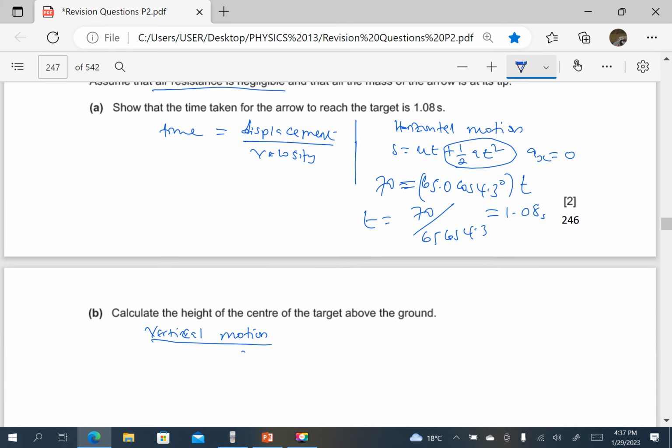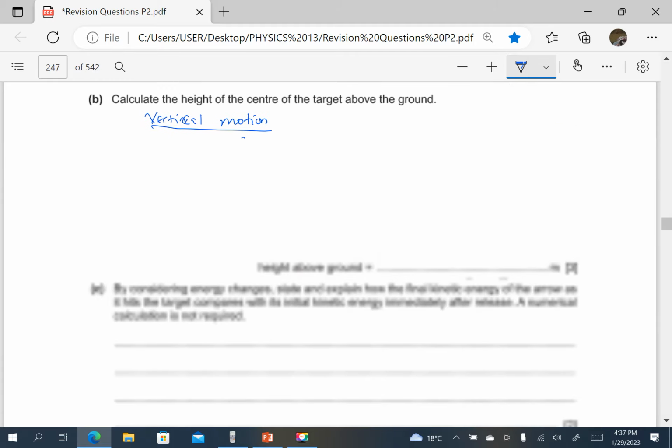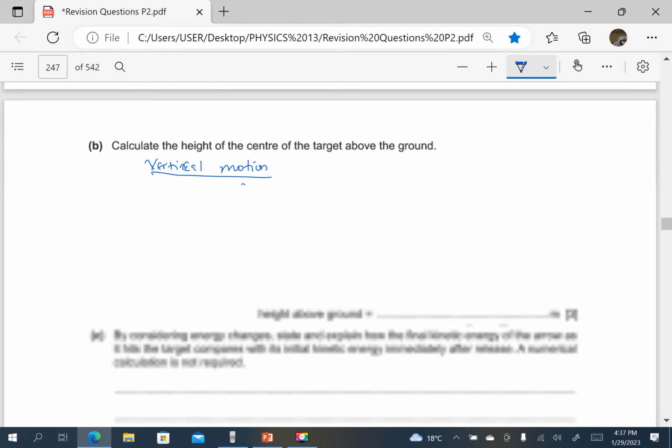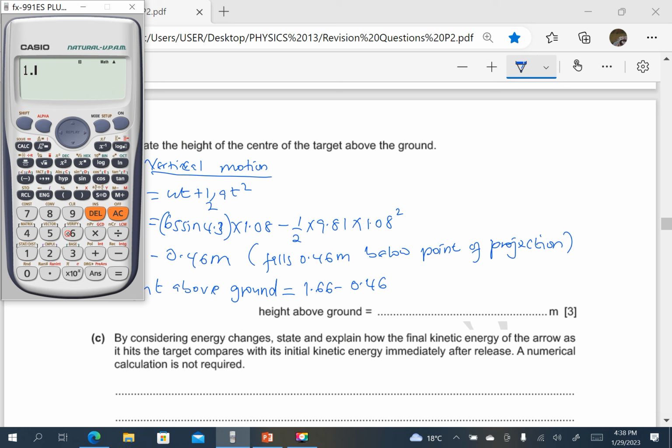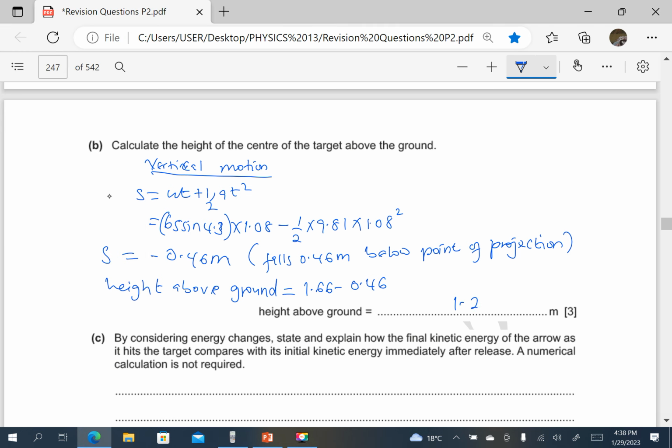That means now, since we want its height, we want the height above the ground, we just subtract. So height above the ground is equal to 1.66 minus 0.46, which is, I think that is 1.2. So that is 1.2 meters.